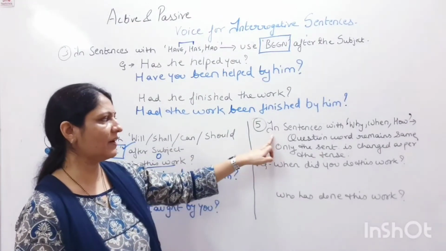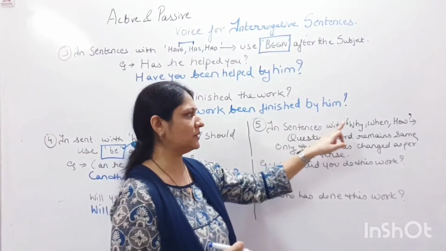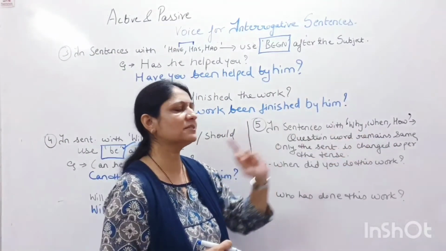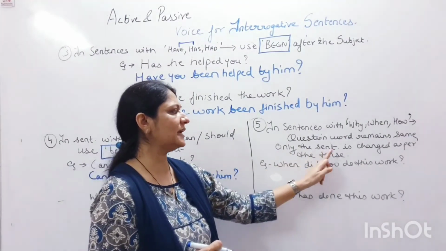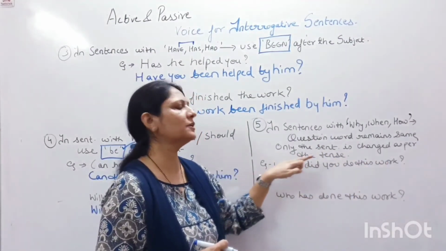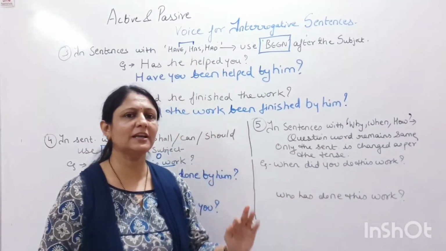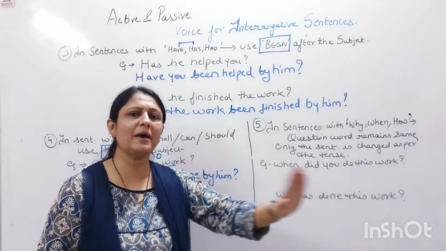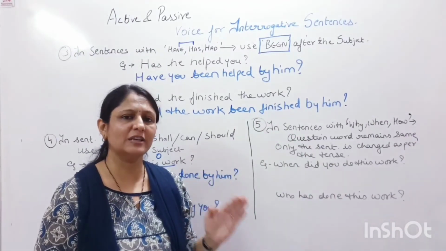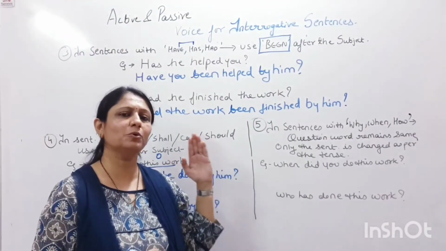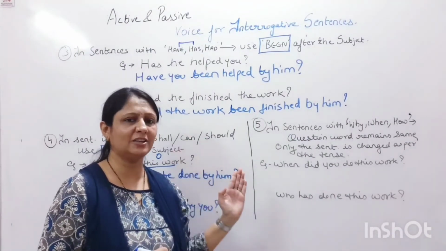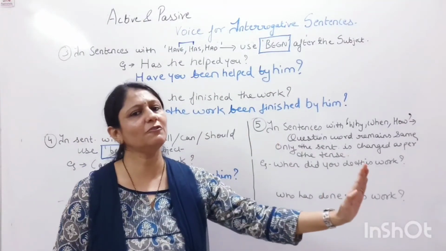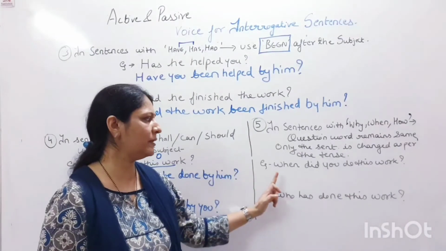So here what have I written? In sentences with why, when and how, question words remain the same. Only the sentence is changed as per the tense. As per the tense मतलब जिस टेंस का सेंटेंस है उस टेंस को जैसे पैसिव वॉइस में बनाया जाता है वैसे ही हम उसको बनाएंगे. और ये हम कुछ देर पहले अपने पिछले लेक्चर में पढ़ चुके हैं, how we change a tense into the passive voice. Now let's see the example.